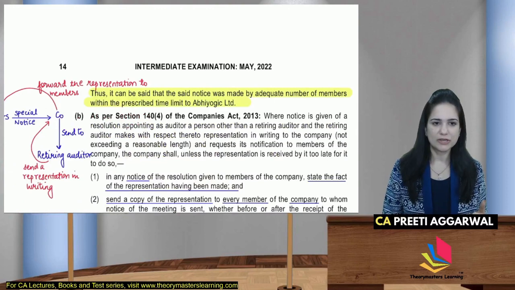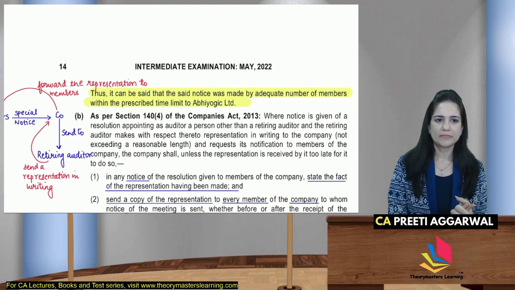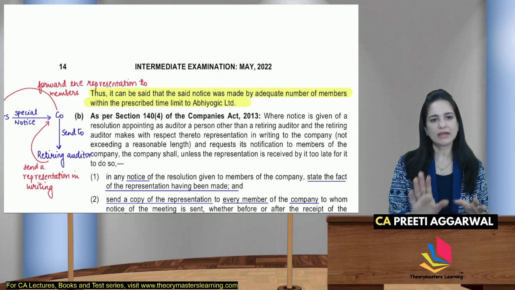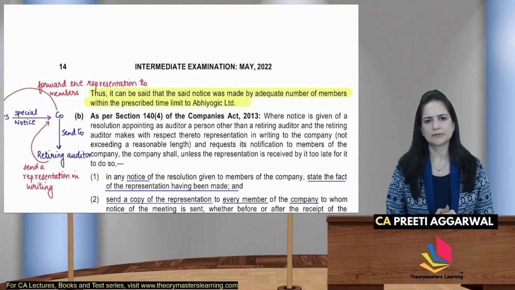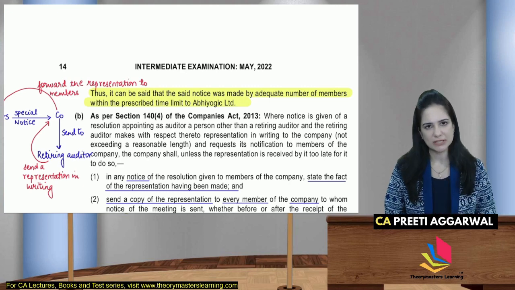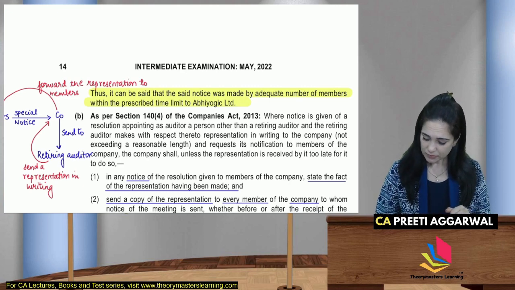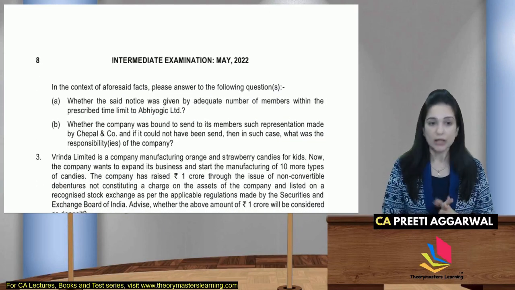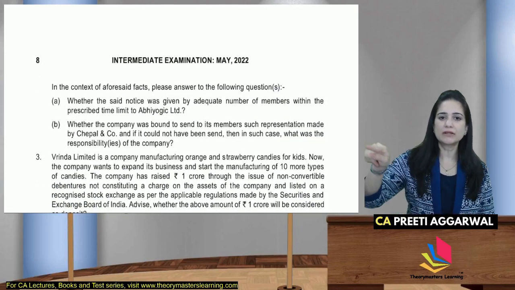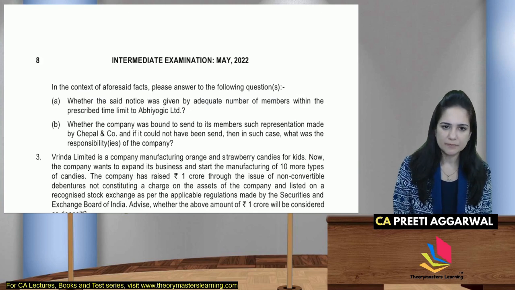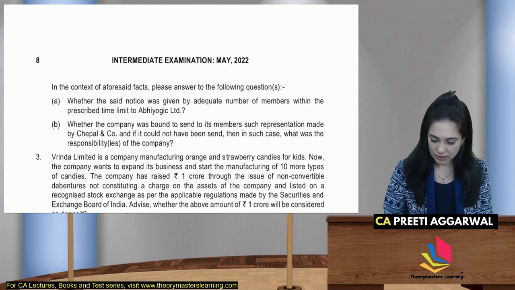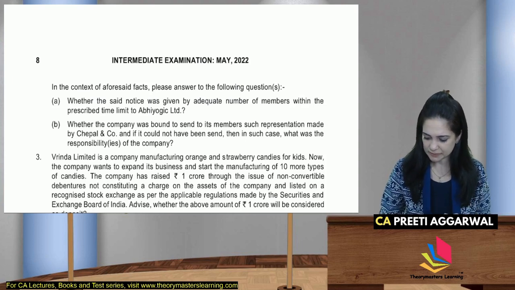After showing these calculations, we will then write, it can be said that the notice was made by adequate number of members and within the prescribed time. Yes. So in this case, everything is properly satisfied. There is another sub part to this question, sub question 2. Whether the company was bound to send the representation made by the auditor. If it was not sent, then what is the responsibility of the company? See, it was received too late. 3 दिन पहले ही मिला, तो कैसे भेजेंगे ना?